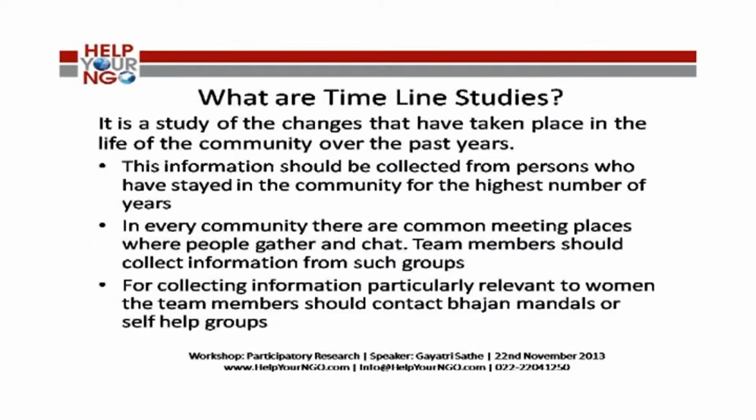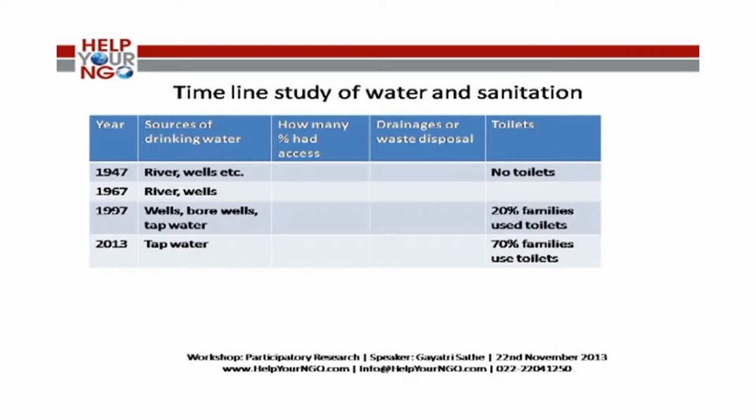What are timeline studies? Timeline studies are studies done on a particular subject. These studies indicate the changes over a period of time. So, if a slum community is established 50 years back, and if we want to study water and sanitation conditions,